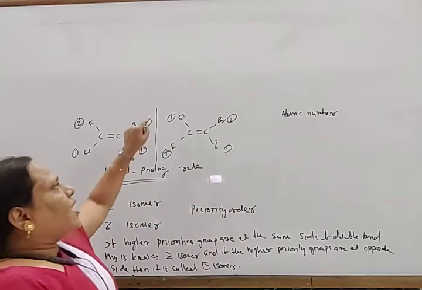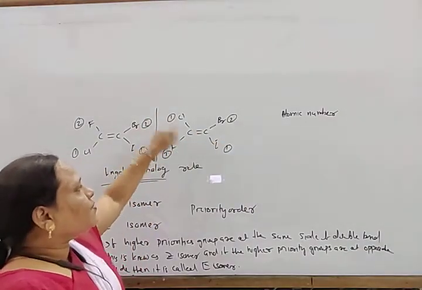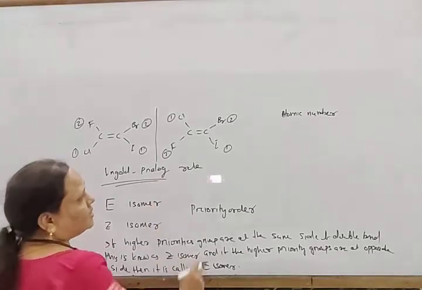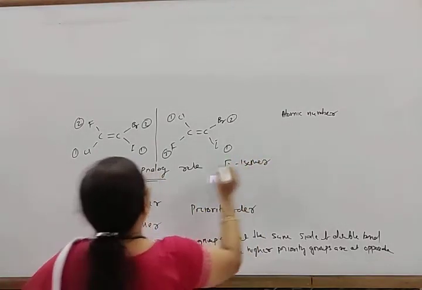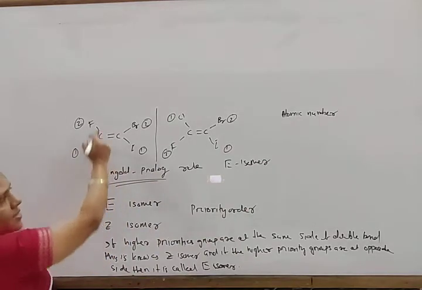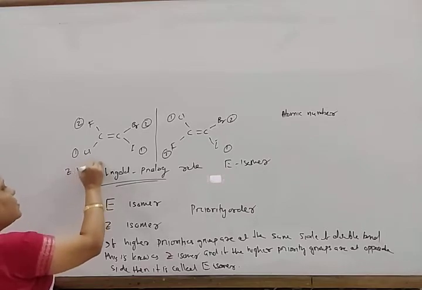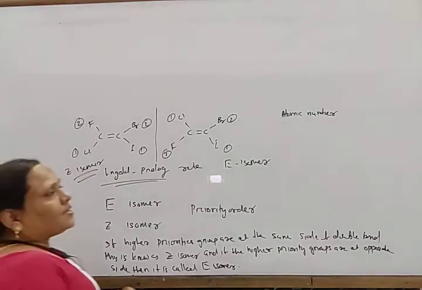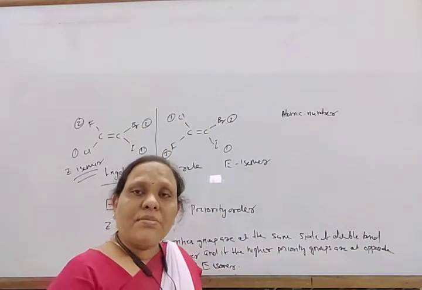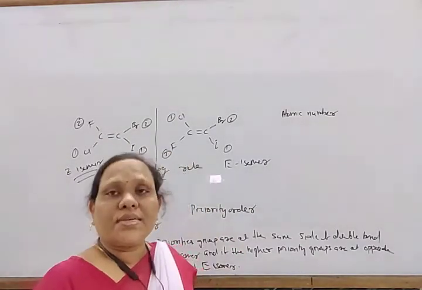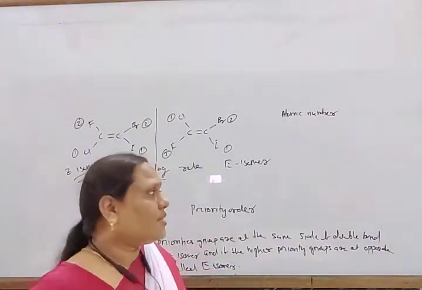So here the higher priority groups are on the opposite sides of the double bond. In this way, this is known as the E isomer. And in this one, the higher priorities are on the same side of the double bond. This is known as the Z isomer. In this way, first we consider the atomic number; if the first atoms are the same, then we have to consider the second. If the second is also the same, then you have to consider the third. In this way, the priority orders are determined.